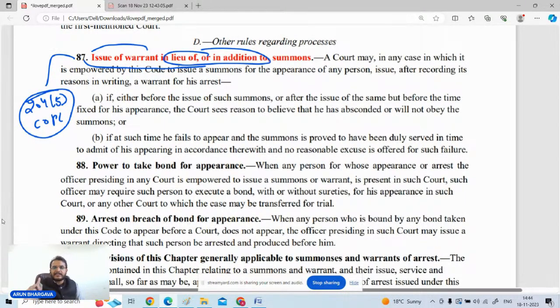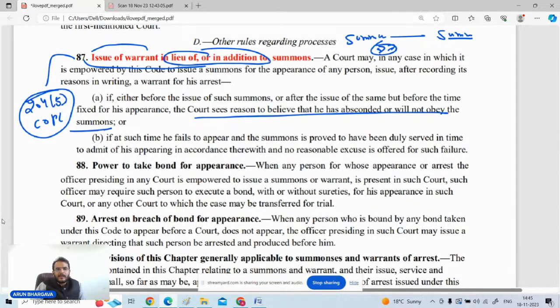समन्स केस है, ध्यान से समझना. हमारी जनरल प्रैक्टिस होती है कि समन्स केसेस में समन ही जारी किए जाएं. समन्स केसेस कौन से हैं? जिनमें पनिशमेंट 2 साल से कम की है. व्यक्ति विशेष को बुलाने के लिए, to call up the person, we will issue summons, we will not directly issue warrant. But section 87 empowers the court that the court can issue warrant in addition to the summons or in lieu of the summons, provided if the court is of the view that the person will not obey the summons, warrants are required to be issued, the court may go for that.